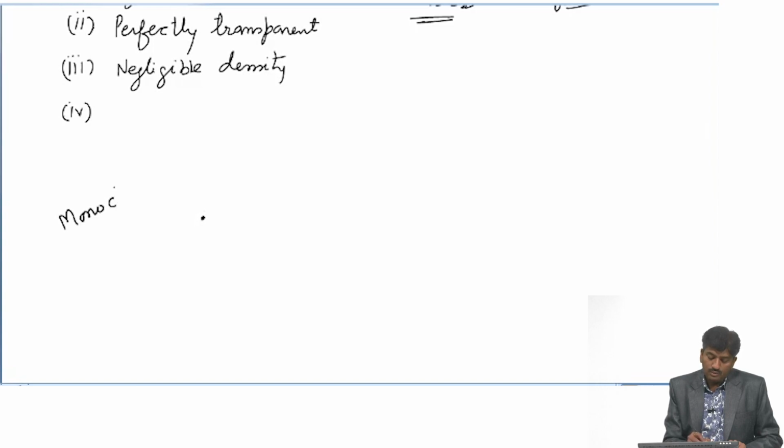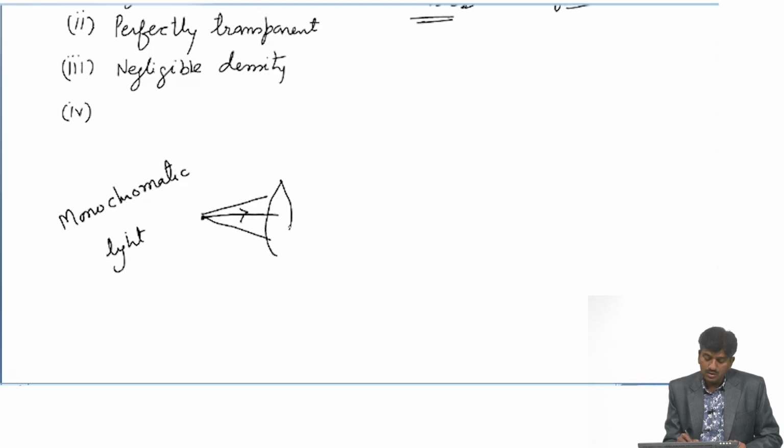Now we will draw the diagram of this experiment. This is a monochromatic light, and this light, this is convex lens.